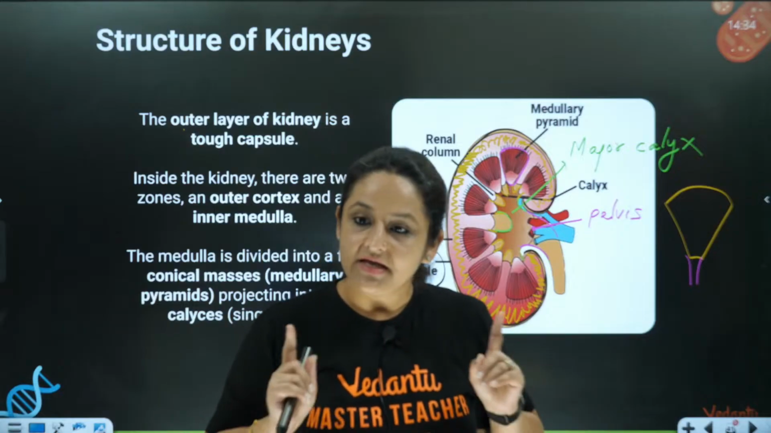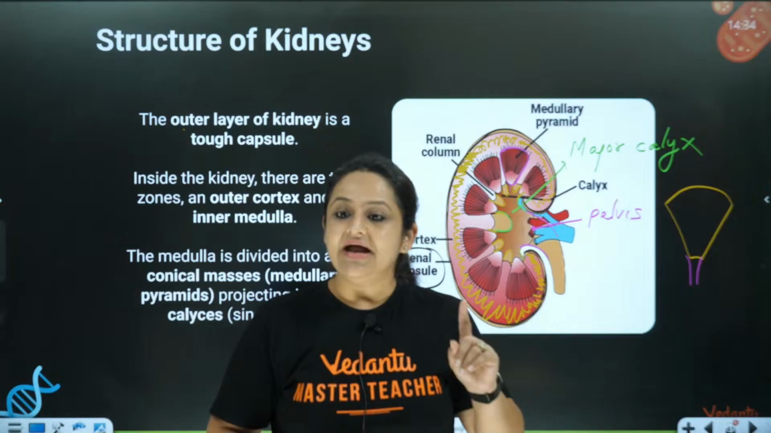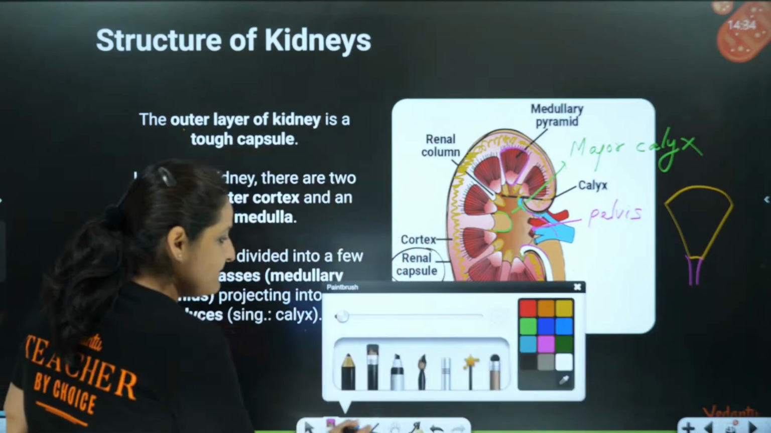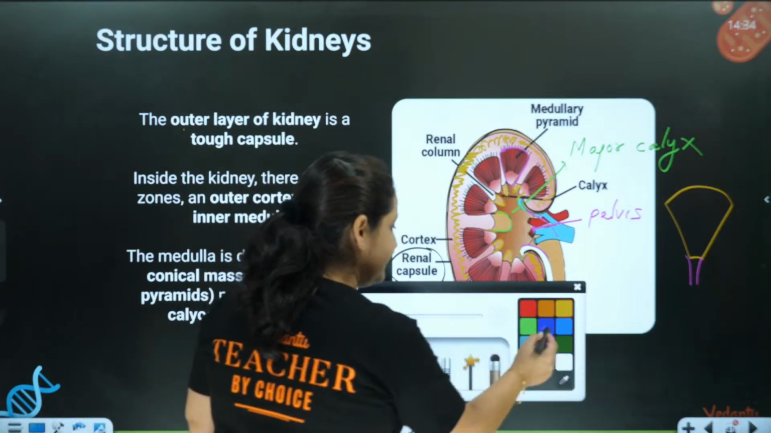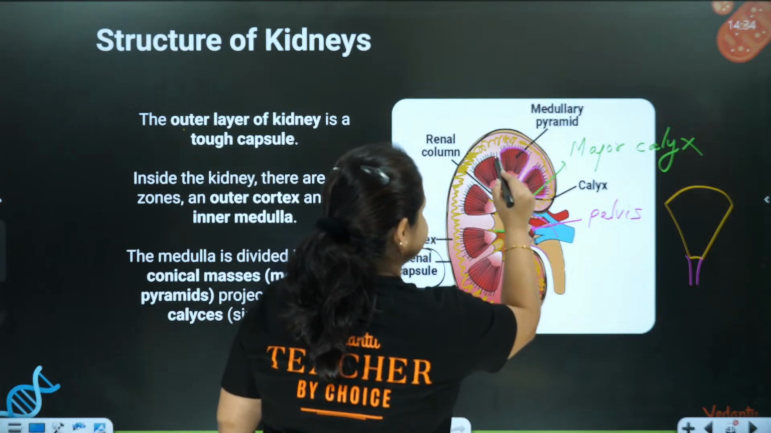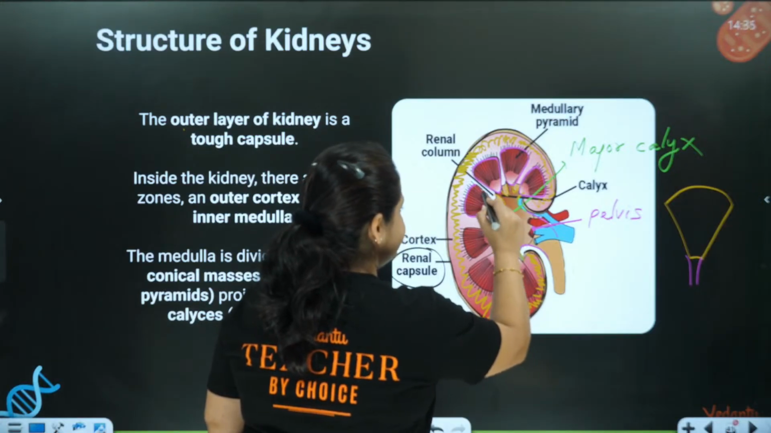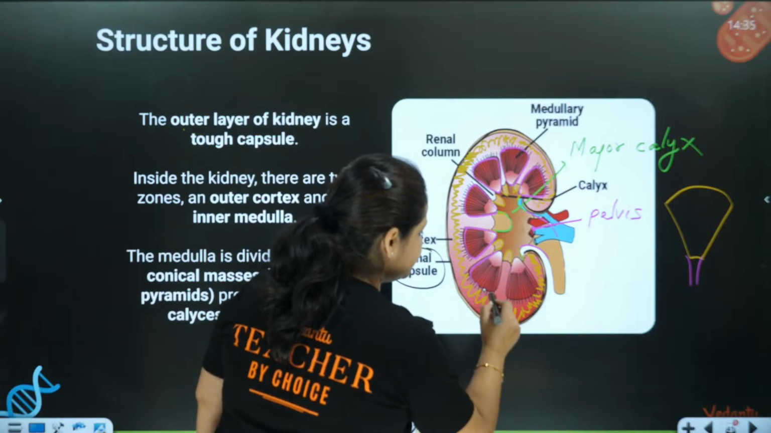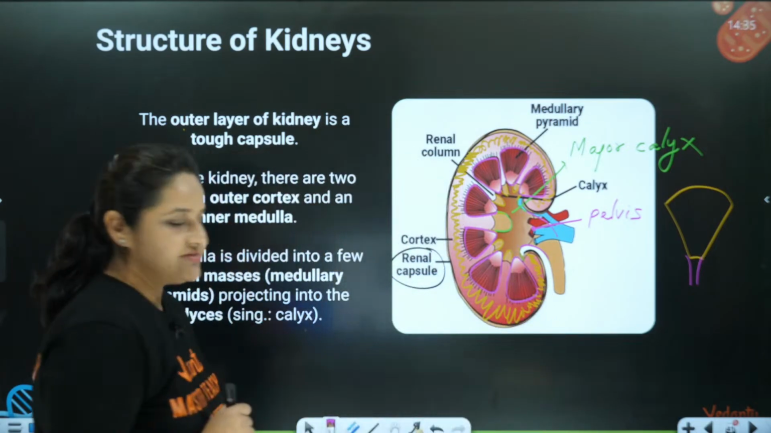Yes. There is one more important thing. Look at this. At some parts you can see between the medullary pyramids. So all these are medullary pyramids. The medulla itself is arranged like this into conical pyramid structures. This is how it is present.